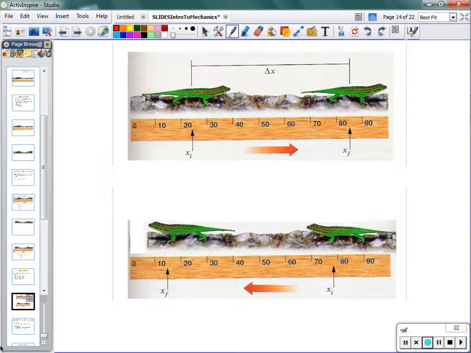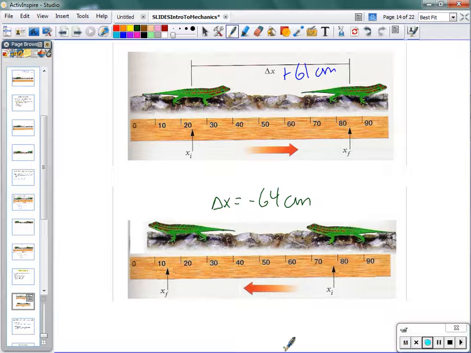So, looking at the two trips of our gecko, here we calculated his displacement to be positive 61 centimeters. Here we calculated his displacement to be negative 64 centimeters. The positive and the negative tell us the direction. Which way did the displacement occur? The number tells us the magnitude. How big of a displacement was it? Or how far did the gecko go?